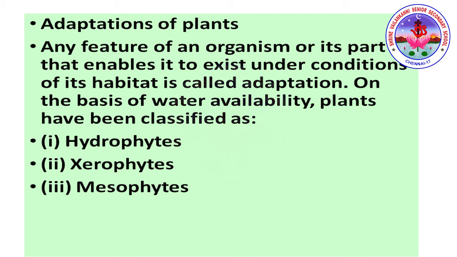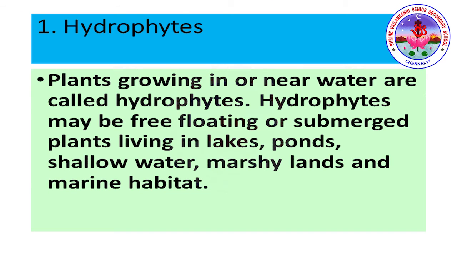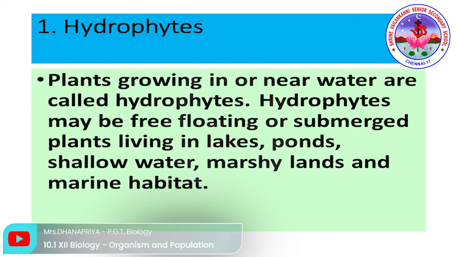Adaptation of plants. Any feature of an organism or its part that enables it to exist under the conditions of its habitat is called adaptation. On the basis of water availability, plants have been classified as hydrophyte, xerophyte, mesophyte. So please make note of these. First we are going to discuss hydrophyte. Hydro refers to water, phyte refers to plant. The plants growing in or near water are called hydrophytes. Hydrophytes may be free floating or submerged plants living in lake, pond, shallow water, marshy land and marine habitat.